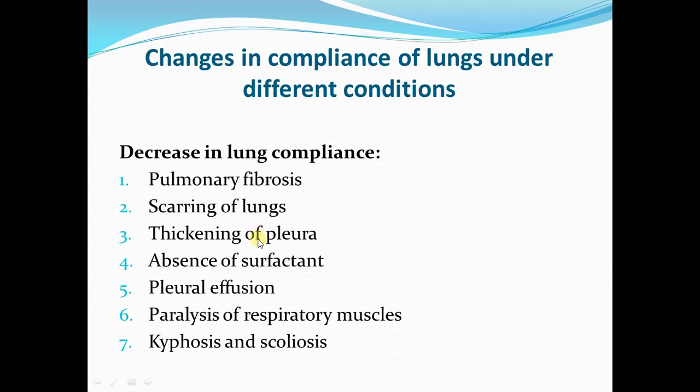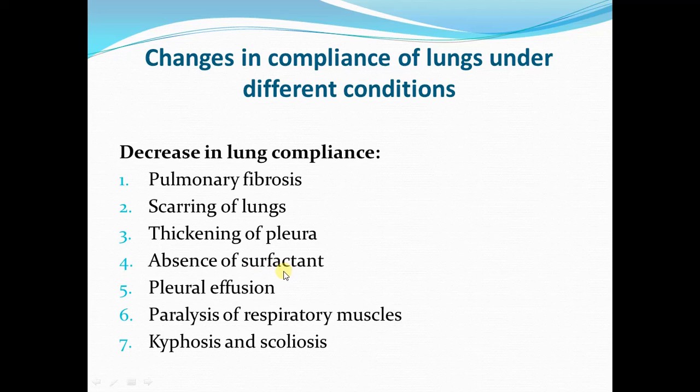Next is thickening of the pleura. Pleura is the outer layer on the lungs, the outer membranes on the lungs. If the pleura is thickened, again it will interfere with the expansion of the lungs and it will decrease the compliance of the lungs. Then if surfactant is not present in the fluid lining the alveoli.